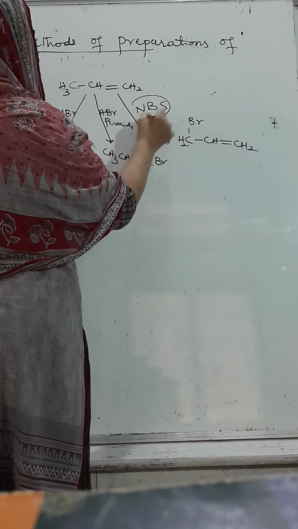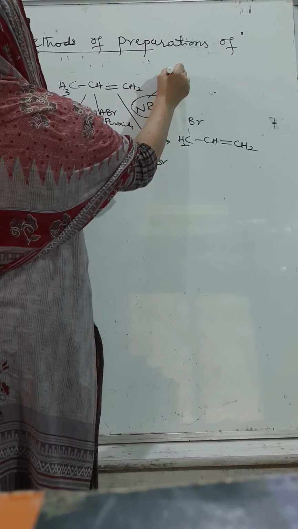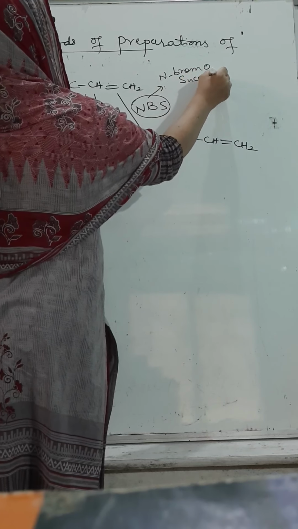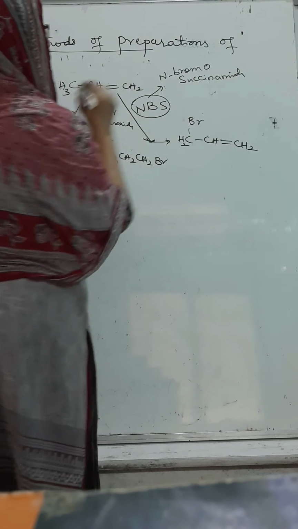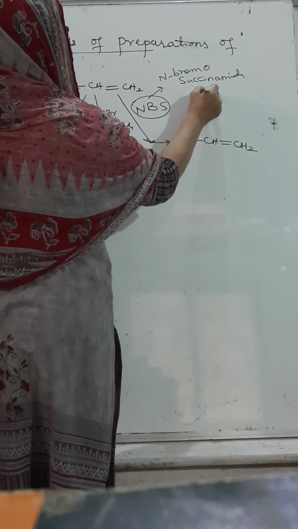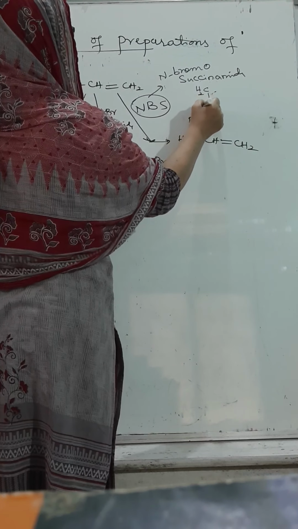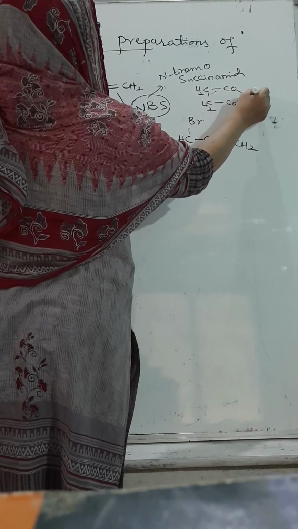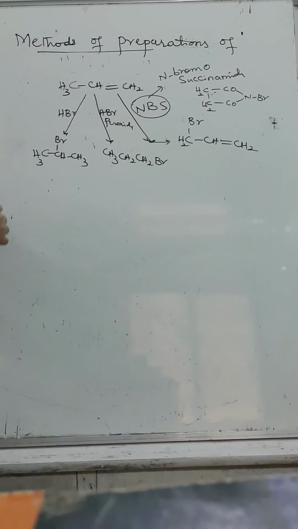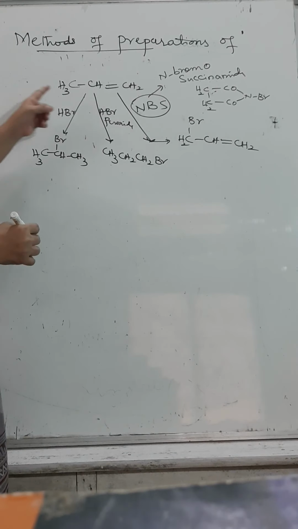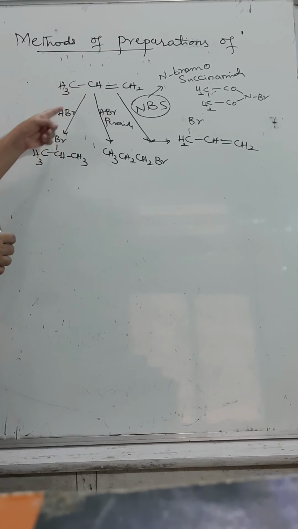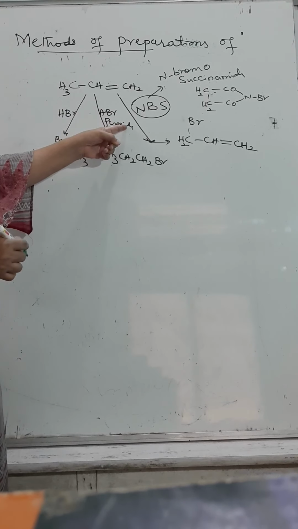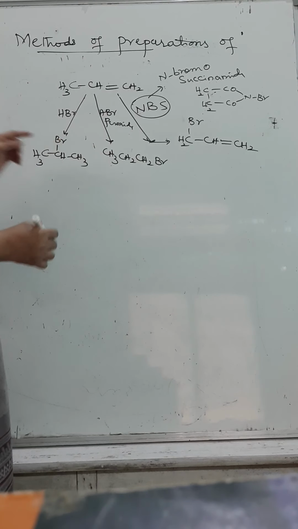NBS is N-bromosuccinimide, with formula CH2, CH2, CO, CO, N, Br. It means that propene on direct addition with HBr gives 2-bromopropane, and with the anti-Markovnikov rule in the presence of peroxide gives 1-bromopropane.